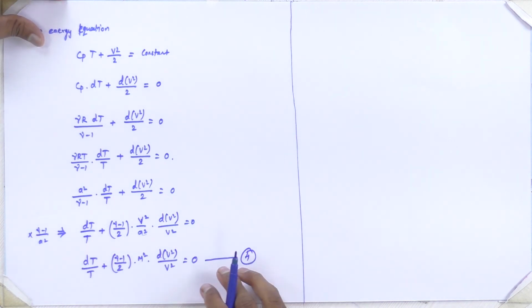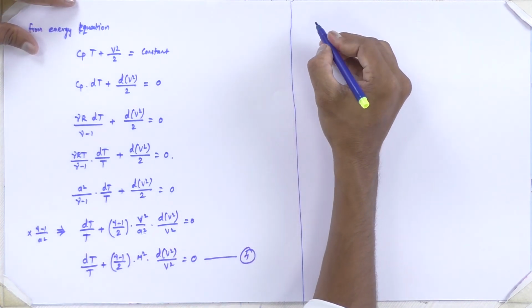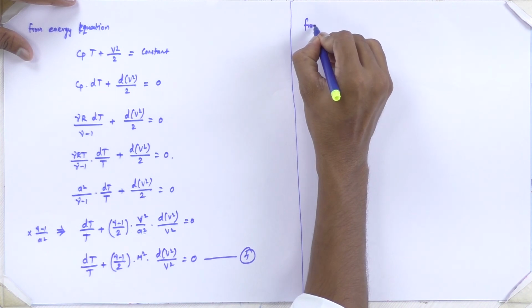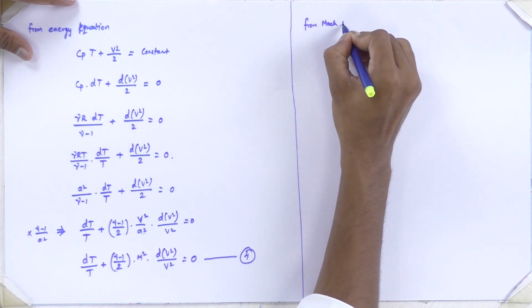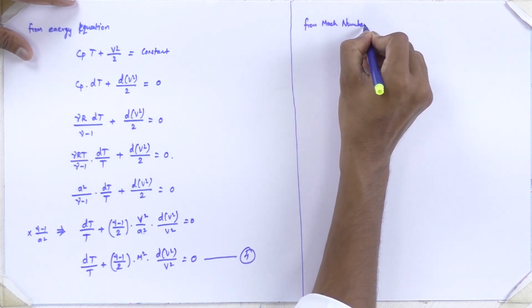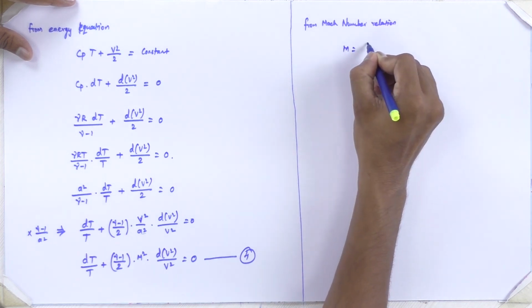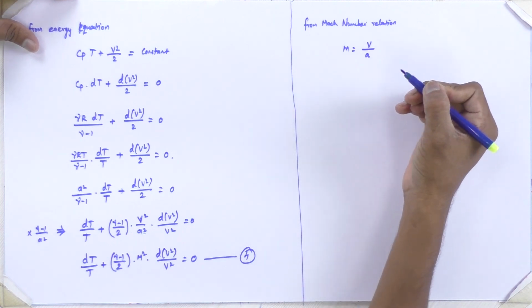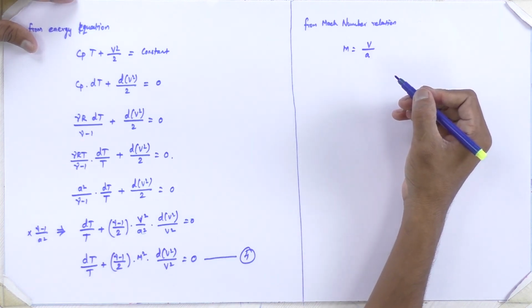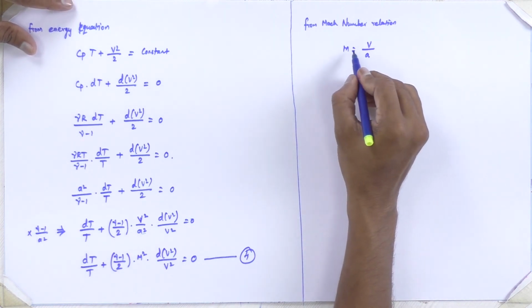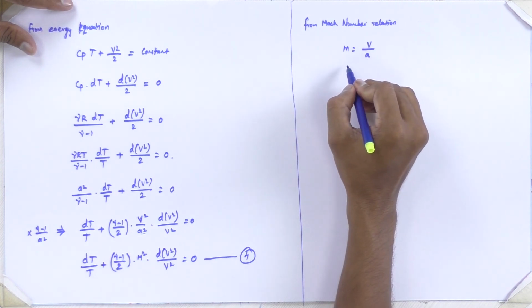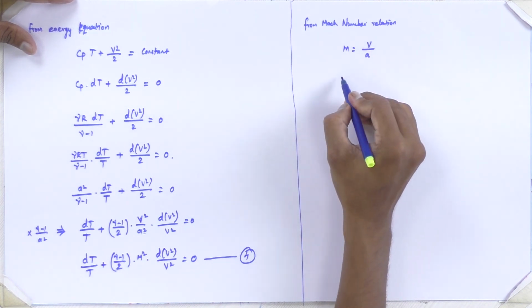Then we have the last relation, the Mach number relation. So we know that Mach number is equal to v by a. To get M square and v square fractional terms, let us square this relation and take the logarithm.